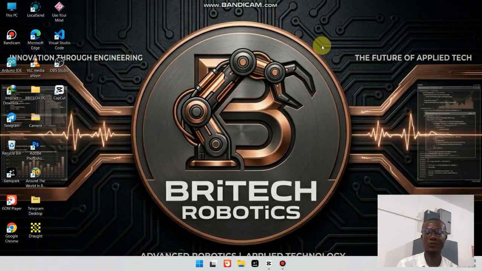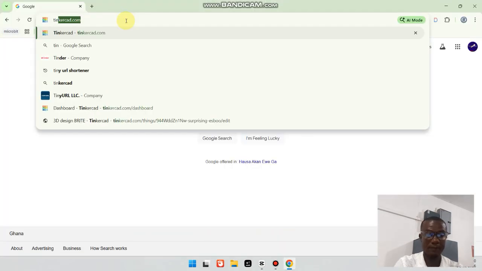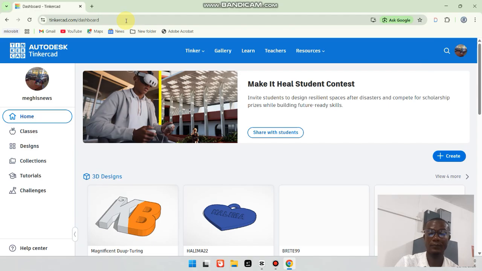Now, let's get to the screen and create a simple circuit. So I'll first open my browser, type in tinkercad.com, then I'll hit enter. So it has opened for me. So I'll go to create, then I will select circuit.